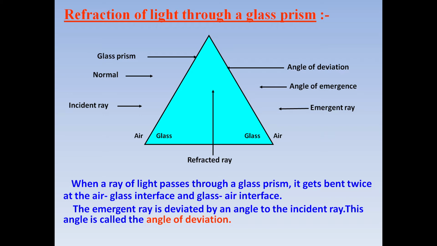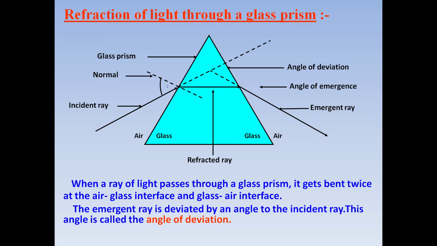As you can see, there is a triangular glass prism here, and in this glass prism this is incident ray. This is incident ray produced forward. Here it is refracted ray. And here you can see emergent ray. And it is emergent ray produced in the backward direction. Then we have normal at the point of incidence. And here it is angle of incidence.